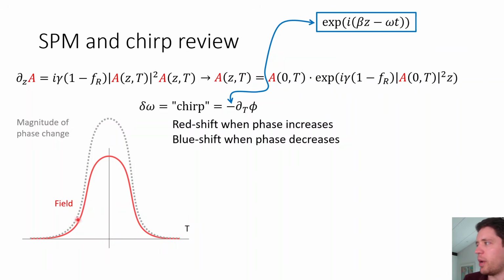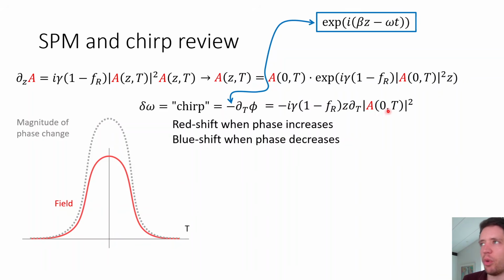So for example, here we can see the power is increasing. That means the phase is increasing. And if we take the derivative of an increasing phase, we get a negative value and a negative change in the frequency that corresponds to a redshift. And similarly for the back part here, we can see the phase is decreasing. So negative times negative gives positive. So we get a blue shift over here for the back part.